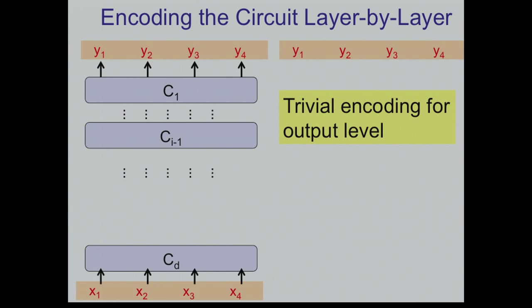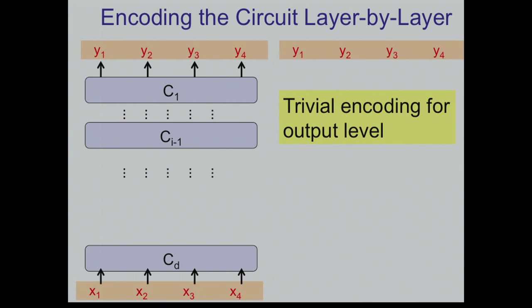And I'm going to gradually encode this circuit. I'm going to do it in a kind of strange way: I'm going to go from top to bottom. Okay? And in the ith step, I want to encode the function that maps the ith intermediate value to the output. So eventually, when I get down, I will be able to encode the function that takes the input to the output. So this is good. I'm going to start from here and extend my encoding downward.